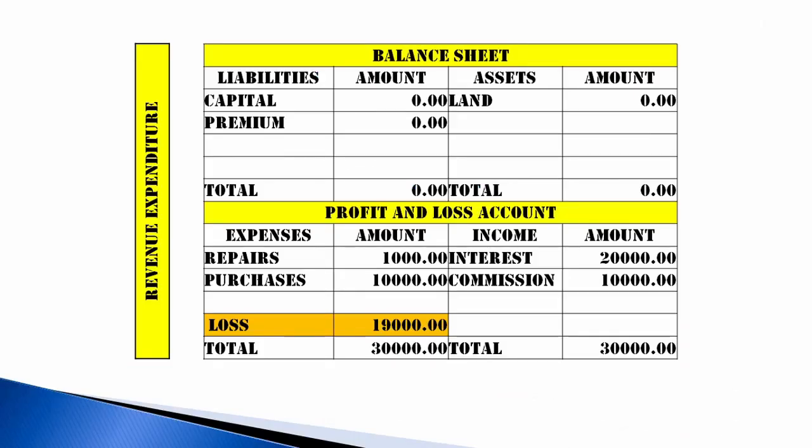If you see, for example, your expenses are 1000 rupees for repairs and 10,000 for purchases, and your income is 30,000, so the loss is 19,000. Because of repairs and such things, your loss is increasing. When expenses are more than your income, it means loss. If income is more, you will get a profit.